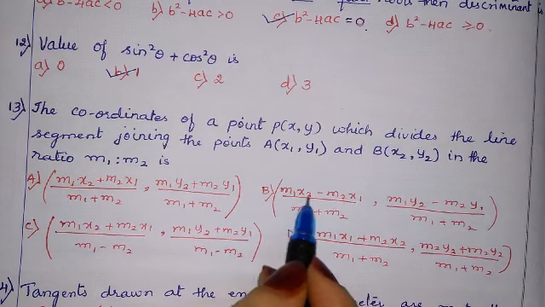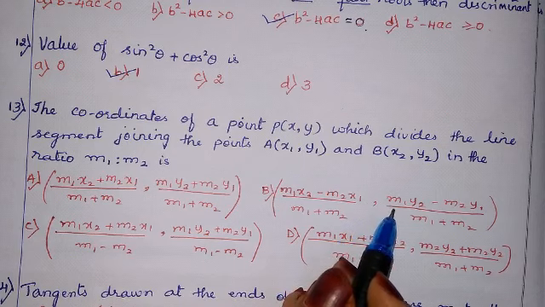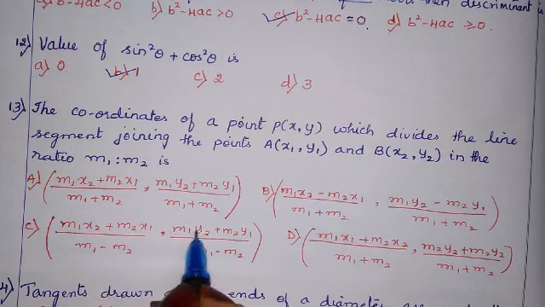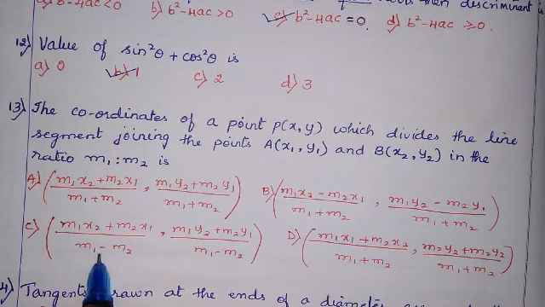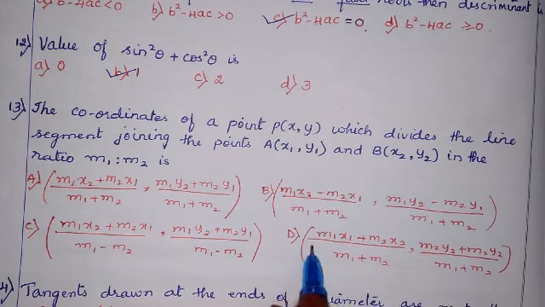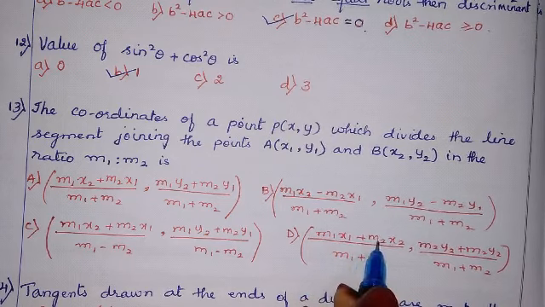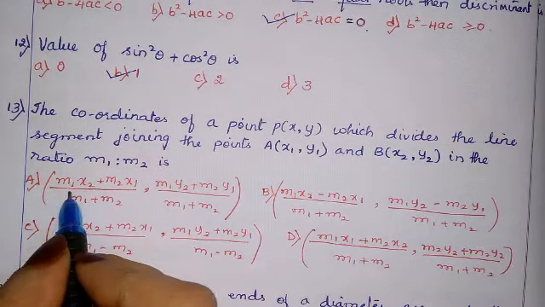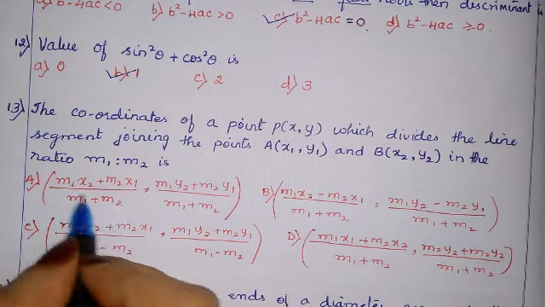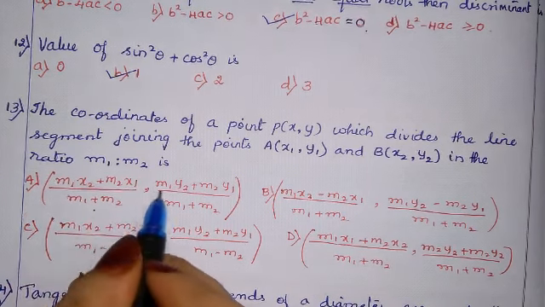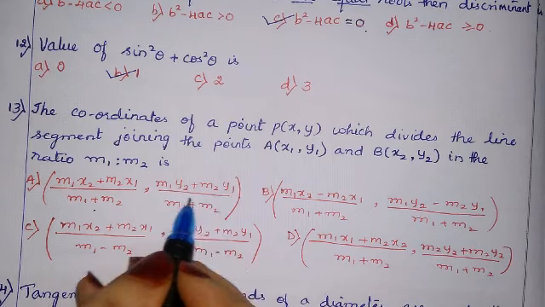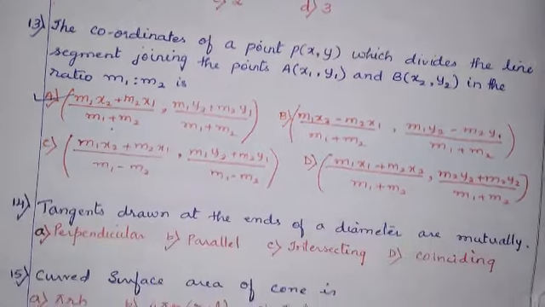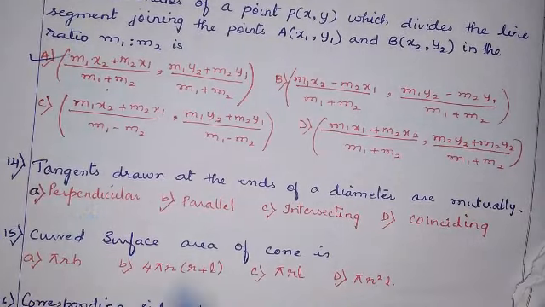Here m1 x2 minus is not the correct option. Then again, m1 x2 plus m2 x1 with m1 minus m2, minus also is not correct. m1 x1 plus m2 x2 is also not correct. So the correct option is m1 x2 plus m2 x1 upon m1 plus m2, and m1 y2 plus m2 y1 upon m1 plus m2. So the next question, question number 14.